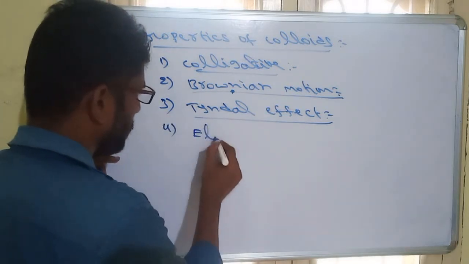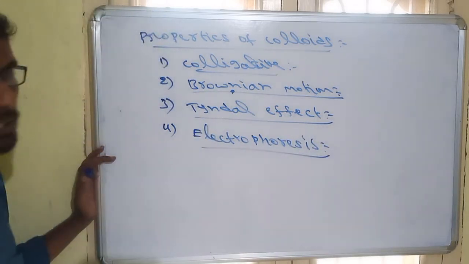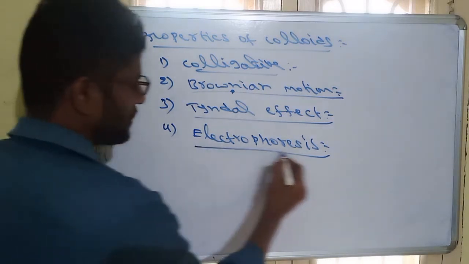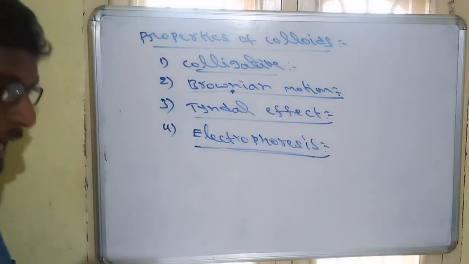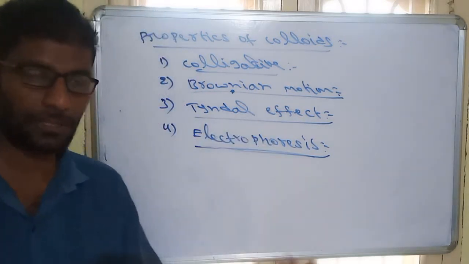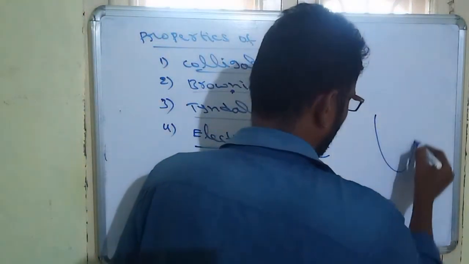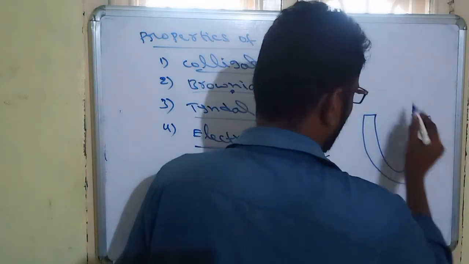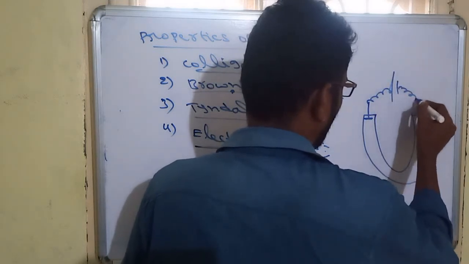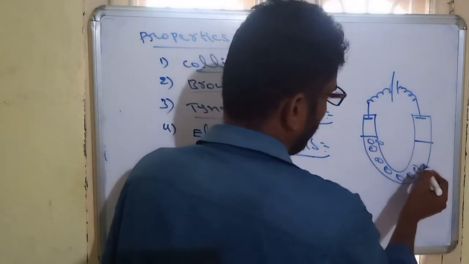Another property: electrophoresis. Electrophoresis is the identification of charge on colloidal particles. To identify charge, we can use one instrument, and the process is called electrophoresis. Simply said, in electrophoresis, by applying an electric field, we can identify the charge of the colloid.